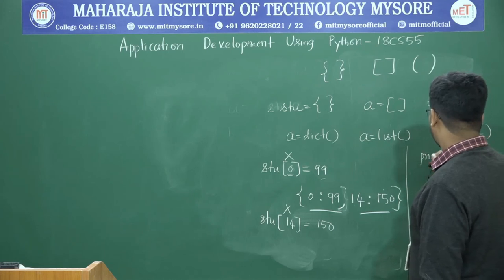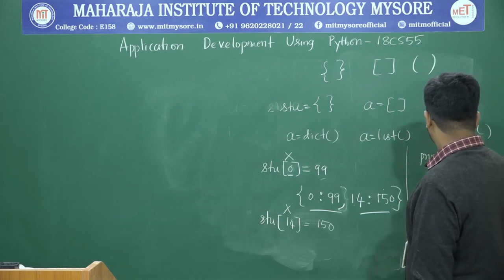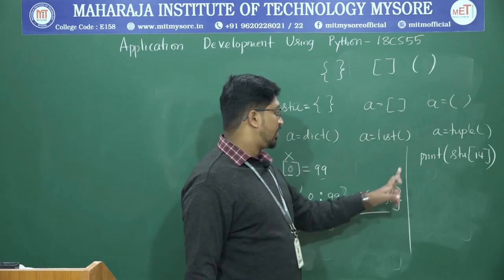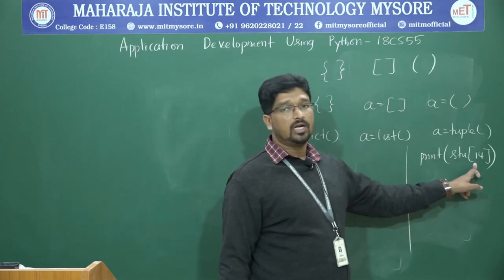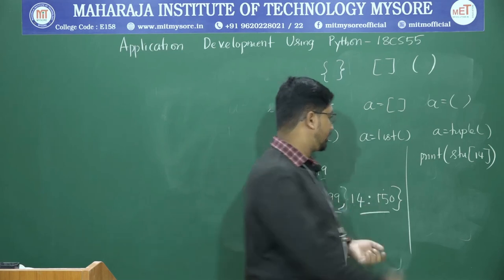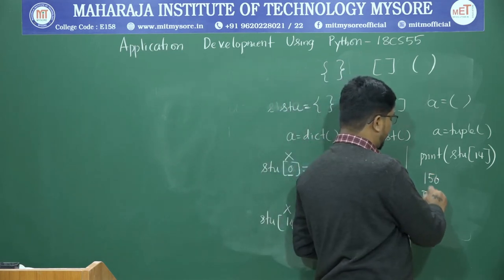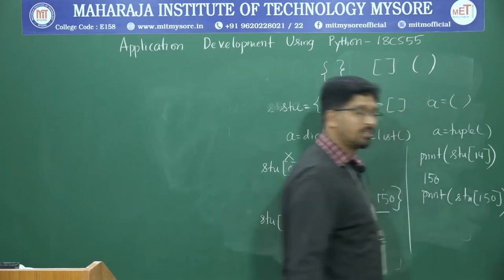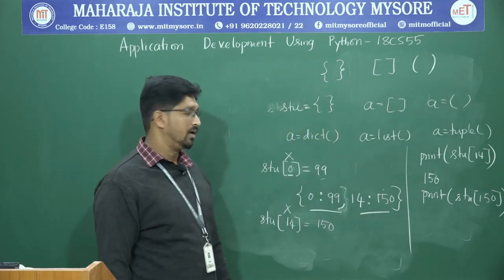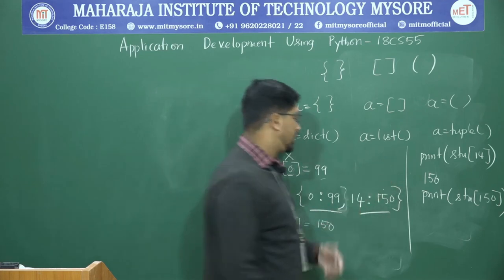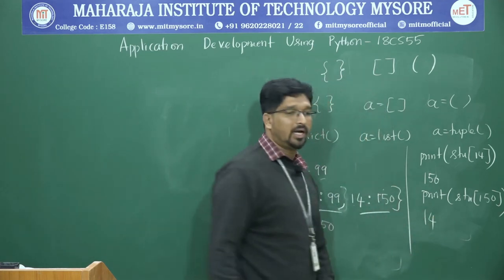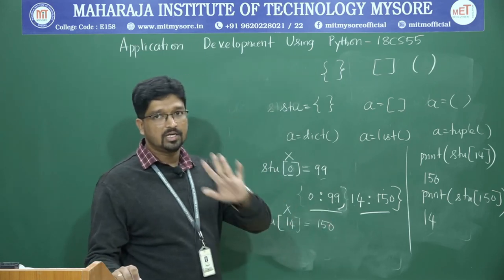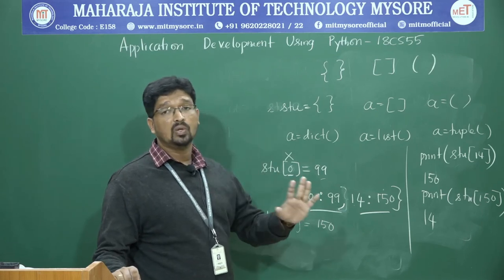Let us say you want to know what is there in student of 14. When you perform print of student of 14, 14 is a key value, it will look up 14, which is 150, so the result will be 150. The same way, if you say print of student of 150, some people may comment that 150 is already present, so you should get output as 14. But that type of statement will not work. This is an error,